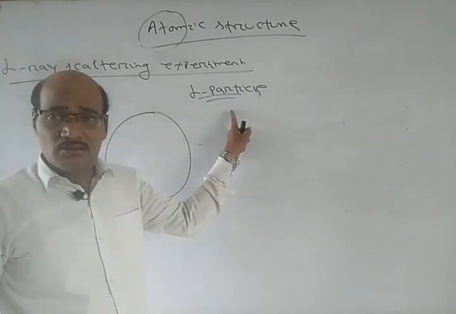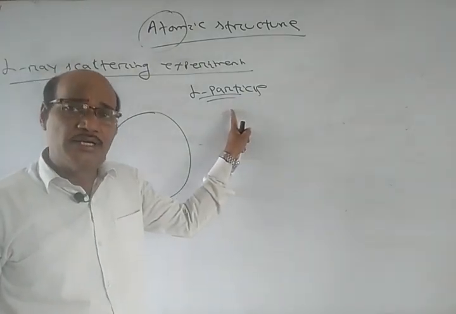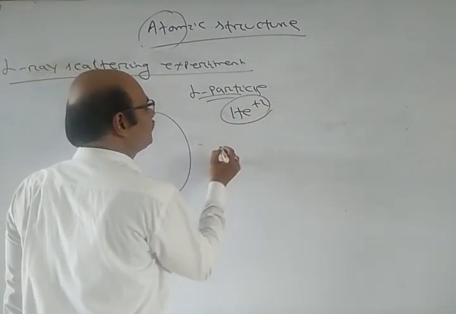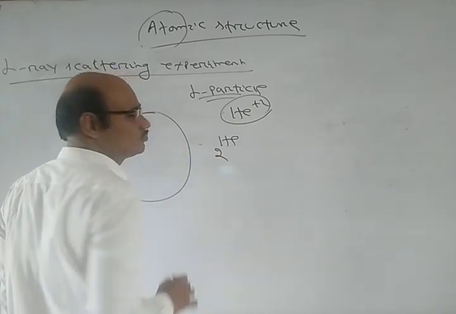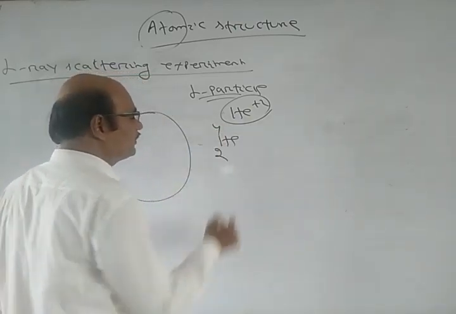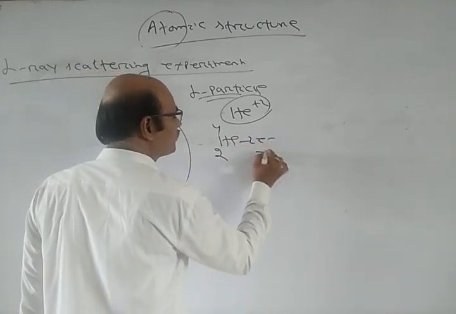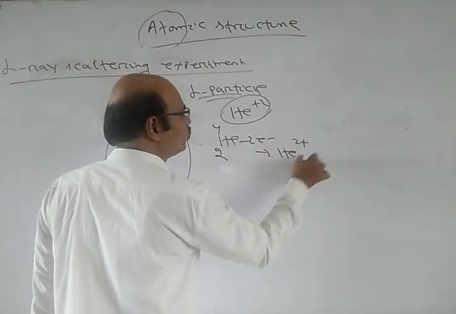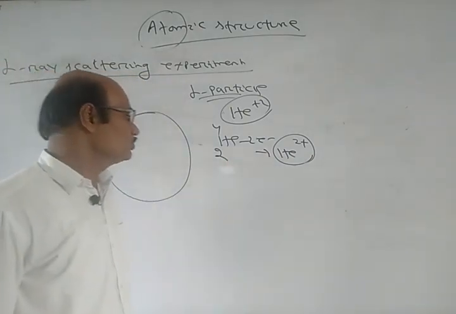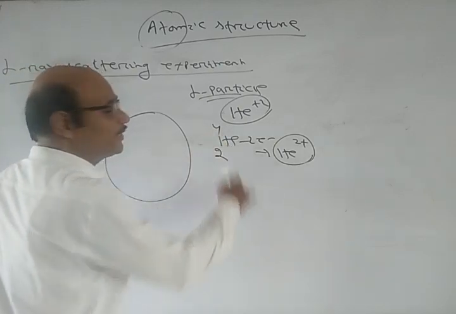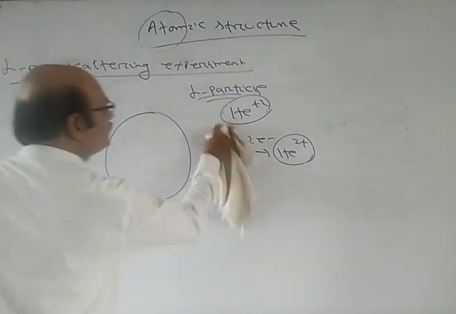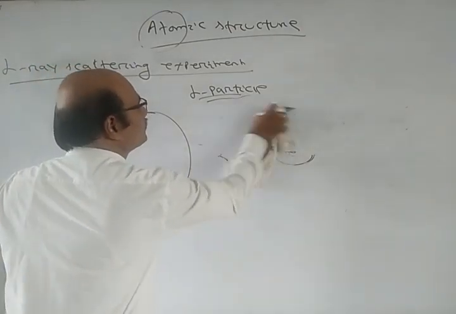What is an alpha particle? It is a doubly charged helium atom, He2+. So when it gives up 2 electrons, He2+ contains no electrons. So we have only the protons and neutrons here. Now, he struck the gold foil with these alpha particles, He2+.